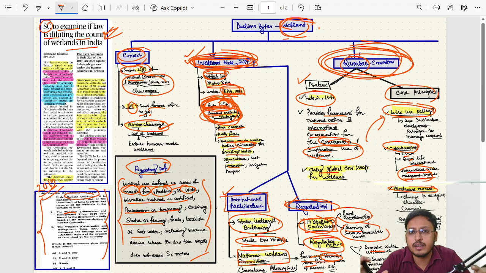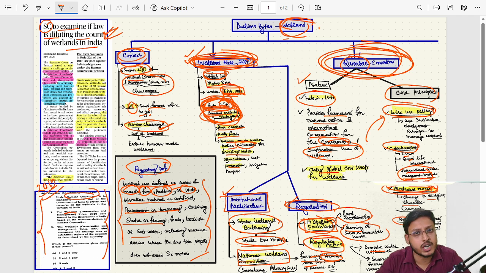What is this Montreux Record? There are certain specific wetlands whose ecological characteristics are changed rapidly due to human action. If such a thing happens, that particular wetland can come into the Montreux Record of Ramsar Convention. In India, presently there are only two wetlands under this Montreux Record. One is Keoladeo National Park, located in Rajasthan, and another is Loktak Lake, located in Manipur. These two are part of Montreux Record.